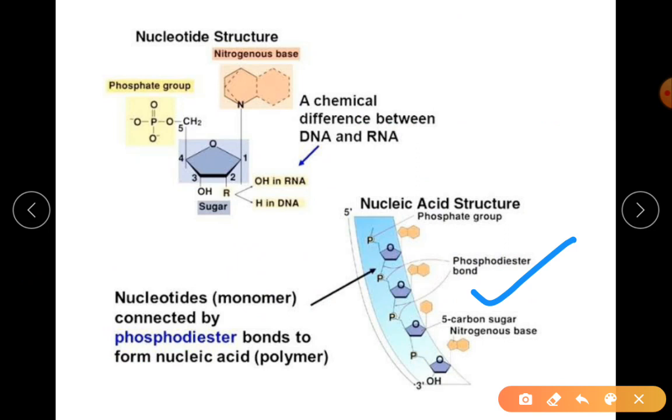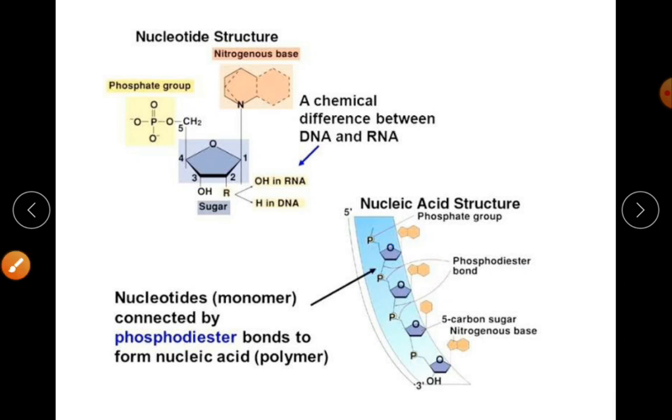When I say diester, there is a phosphodiester bond this side as well as this side. You just observe where they are pointing. So you can see there are 2, one is here, one is here. That's why diester, okay? So between P and O, there is one ester bond. As well as from the same P on the other side, it is another ester bond. So that is why the term phosphodiester bond.